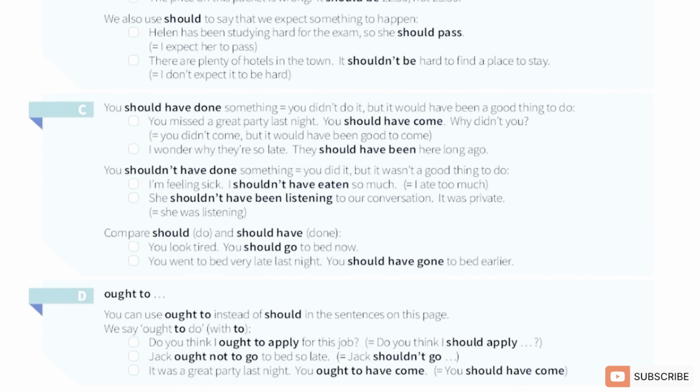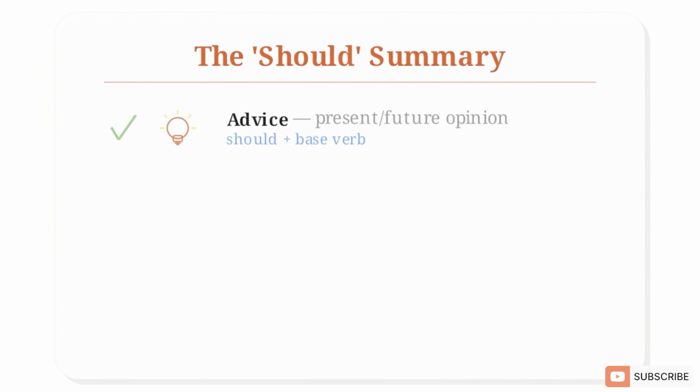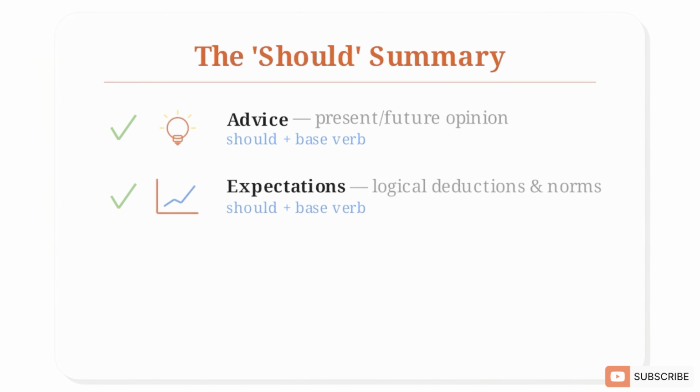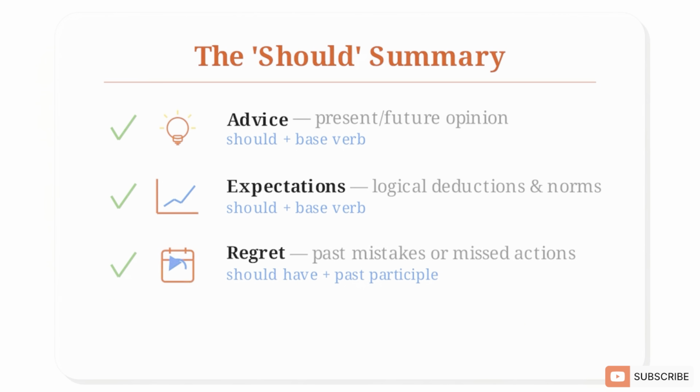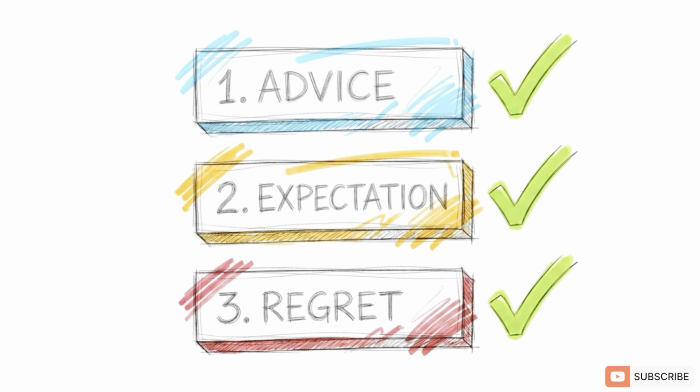There's one quick bonus rule. You might see the phrase ought to pop up. Grammatically, it is identical to should and can be used in the exact same ways. Let's recap. You now have a framework for giving present advice, pointing out present expectations, and expressing past regrets, along with your ought to bonus. Feel free to screenshot this summary. Mastering these 3 distinct frameworks gives you total control over this foundational piece of English logic.